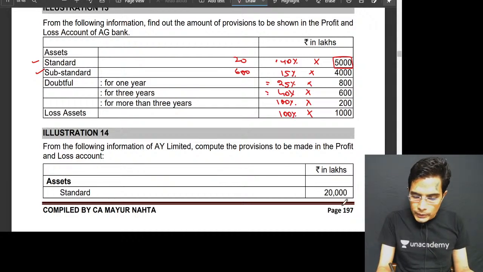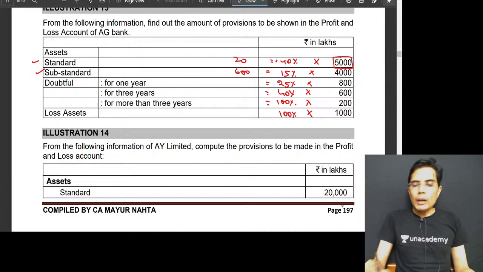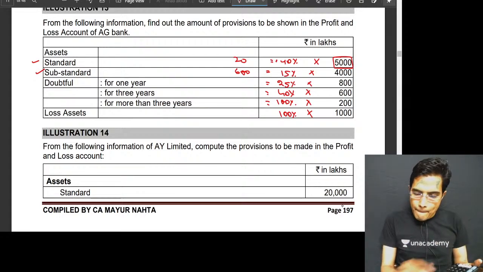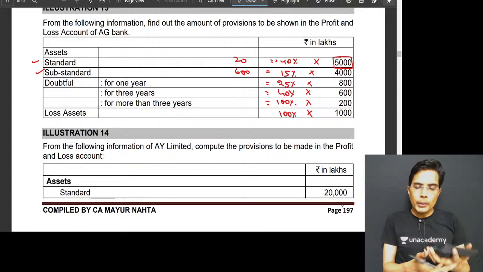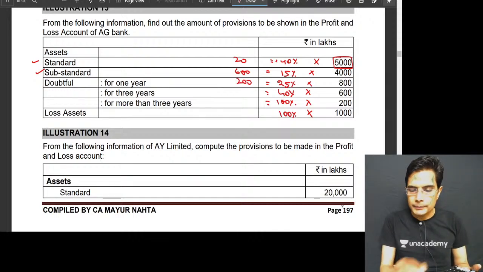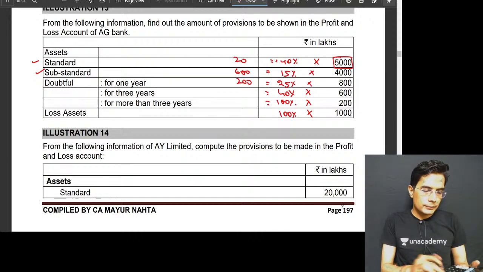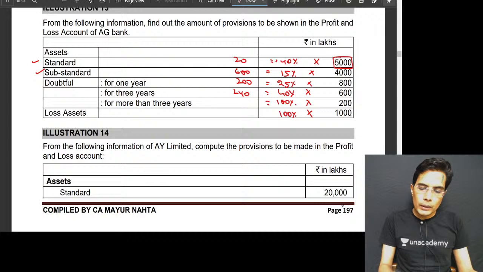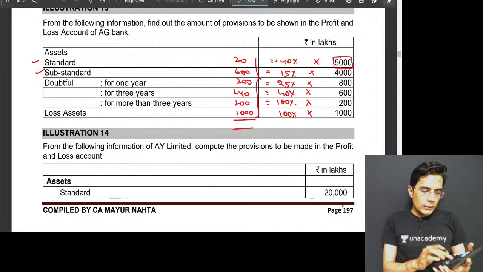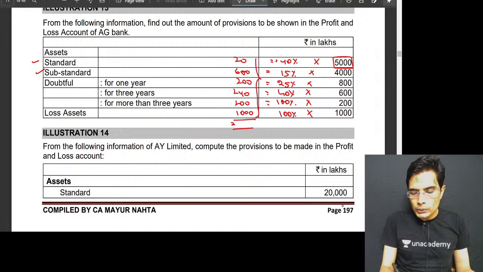So all we have to do is multiply the outstanding amount by these percentages, and we will get how much provision we should make, and then you just add everything. 240, 200 and 1000, then add it. So 600 plus 20 plus 200 plus 240 plus 200 plus 1000 comes to 2260.